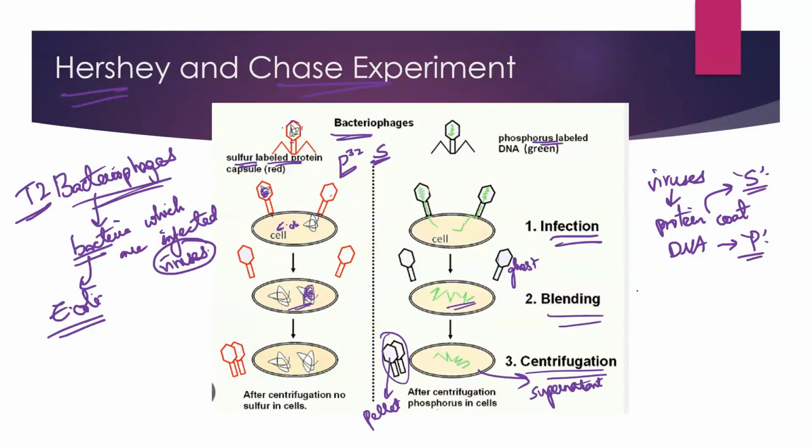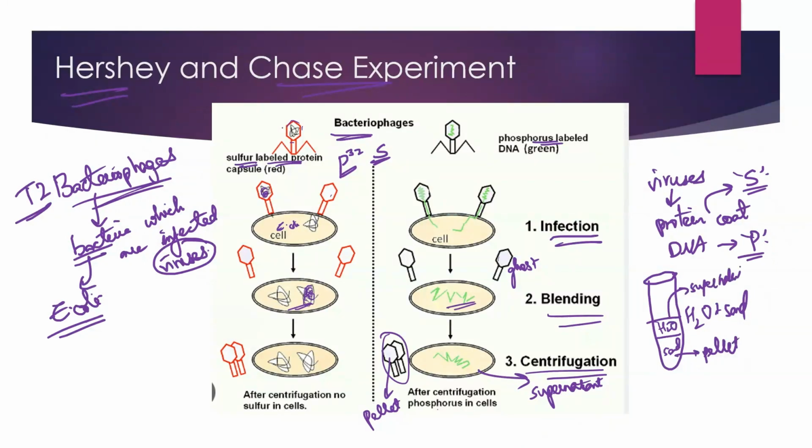What do you understand by pellet and supernatant, for example? Consider a tube. I have added water and sand. After some time, what happens? Does sand really dissolve in water? No. Obviously, you get two layers. One is the sand layer, and the other layer is the water layer. This is called the pellet, the down part, and the above part is called supernatant.